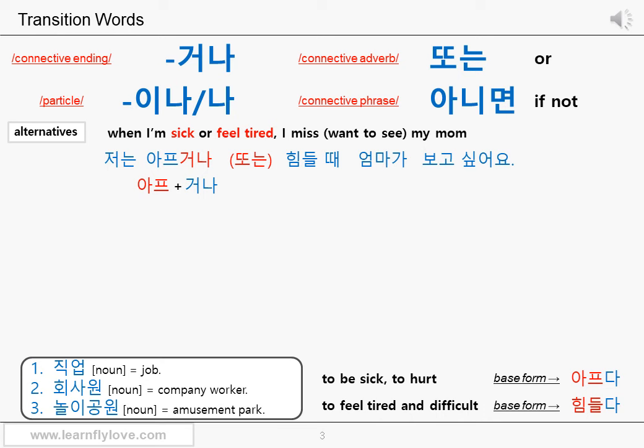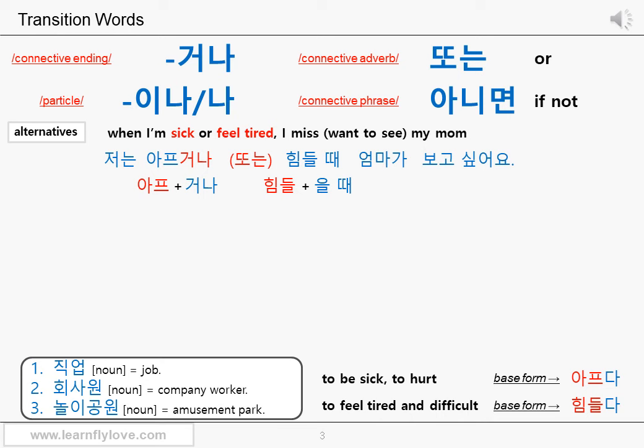또는 actually means or. It's in brackets, so you can omit it because you've already used the connective ending 거나 before it. 또는 just emphasizes the meaning of or in this sentence. 힘들 때. This part is the combination of the adjective 힘들다 and 을 때. As you know, 을 때 is used in substitution for the English conjunction when.